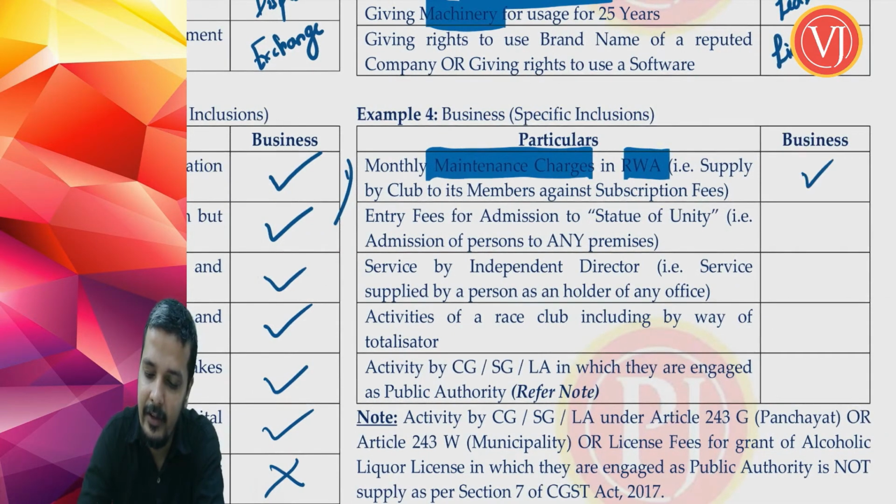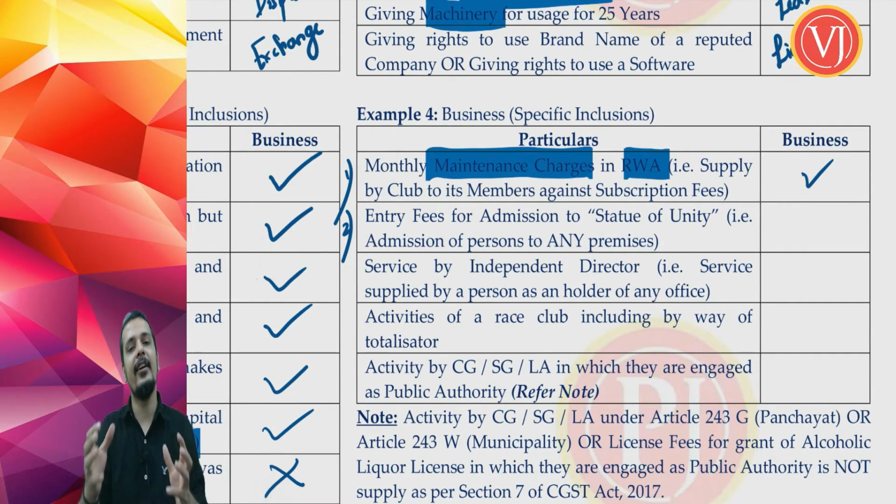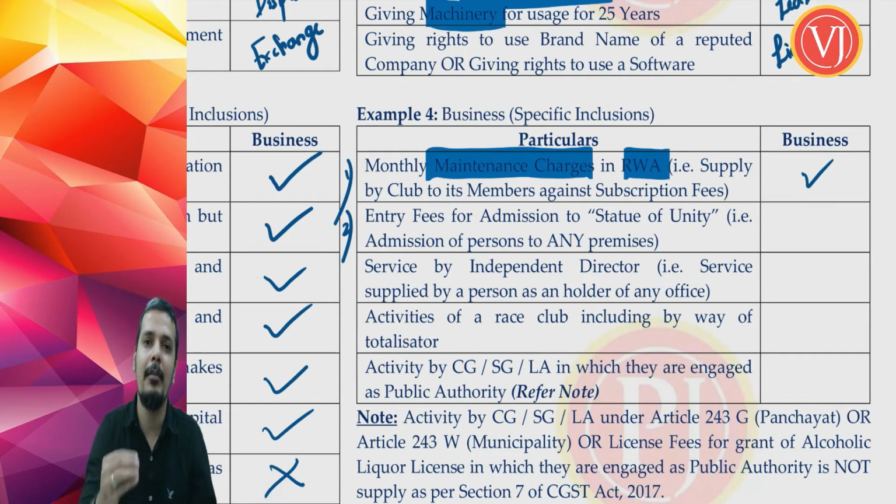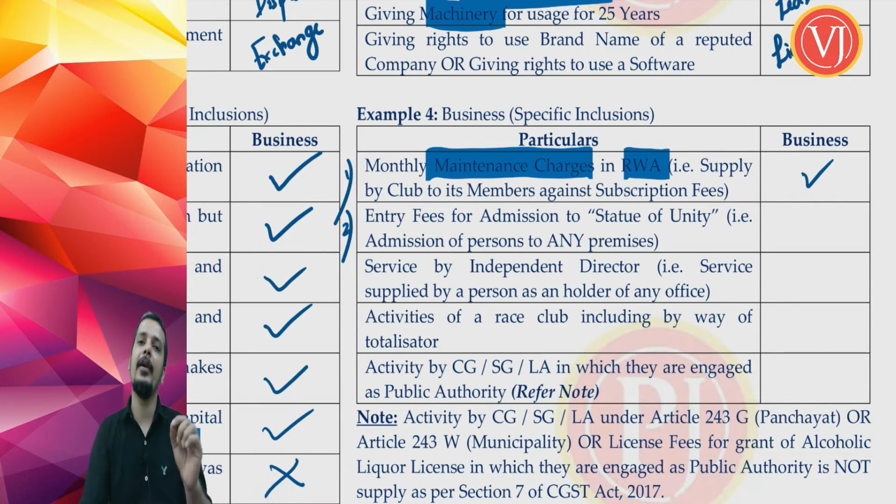Answer is yes. So special clarification, there are 5 specific clarifications. Now all these specific clarifications talk about certain special cases. That first special case is about unincorporated clubs or associations of persons. They tell that when you are talking about an unincorporated association of persons or body of individuals and you are paying certain amount on a monthly basis, even that is covered within the definition of business. So your monthly maintenance charges that you are paying to your residential welfare association are covered within the definition of business. GST is levied.